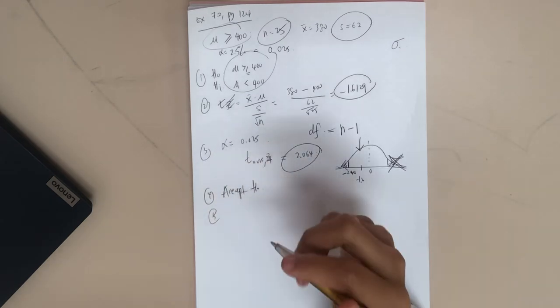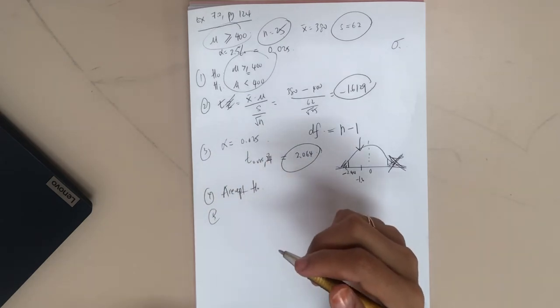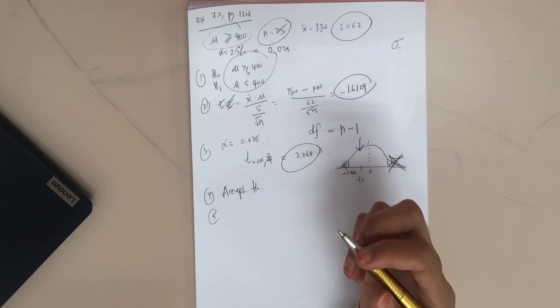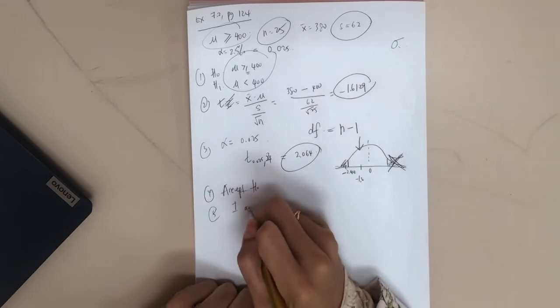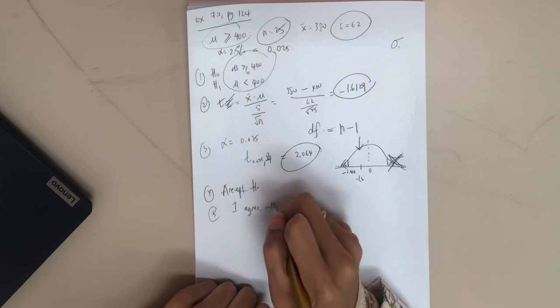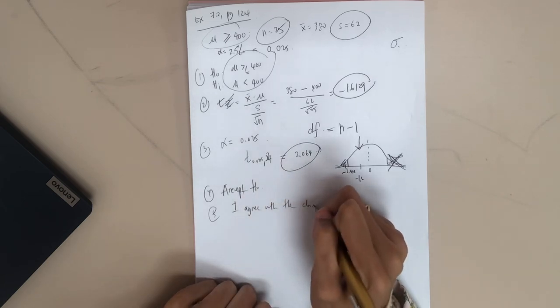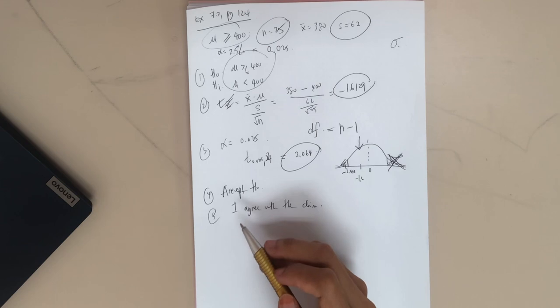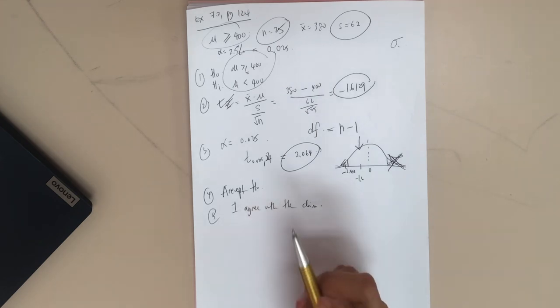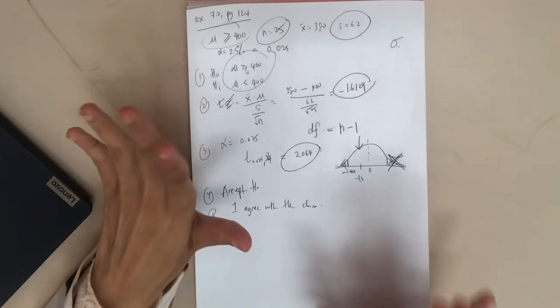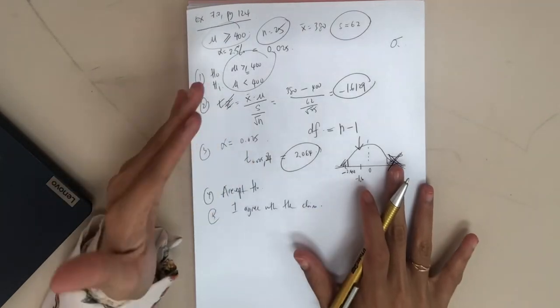Okay, number 5, you need to make a conclusion. This time, I agree with the claim, because we accept the H naught. Alright class, I will stop the video here because we are done.